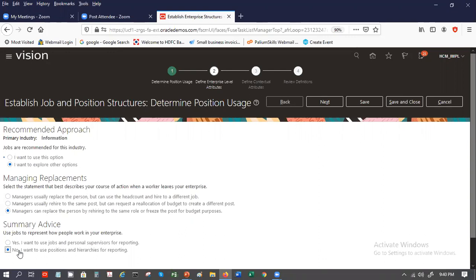That means they are saying when it is a position, you hire for a particular position. You don't hire for a generic role. Like in your case, you were talking about system engineer. If one system engineer leaves, you can hire another system engineer who is just another person playing that role, which is a job in this case.